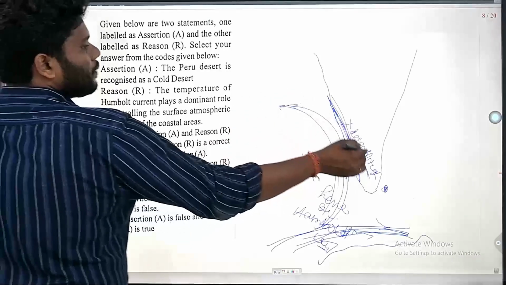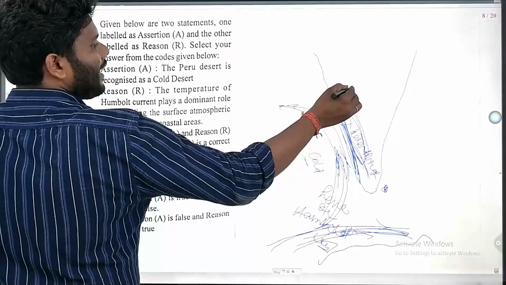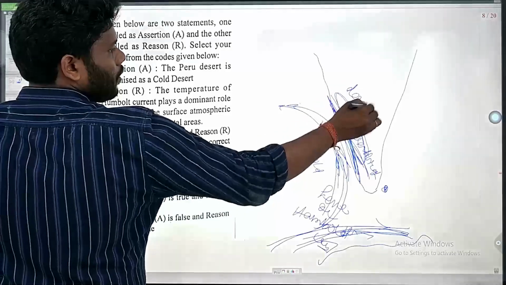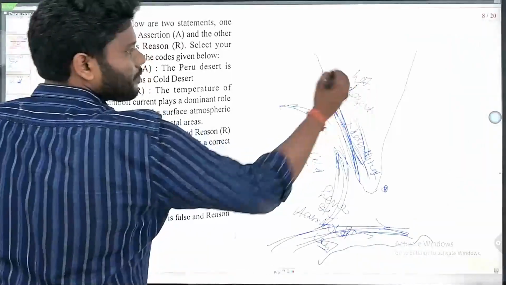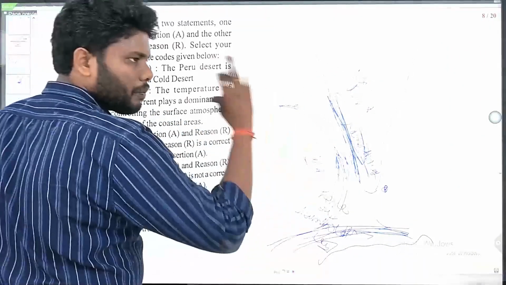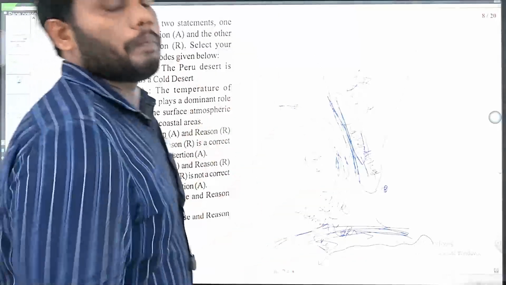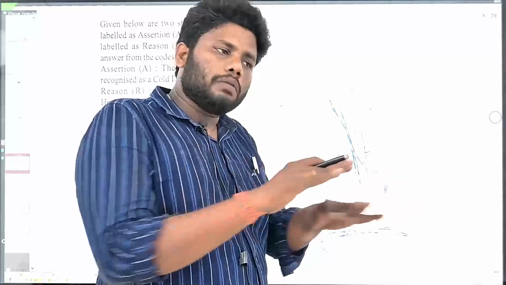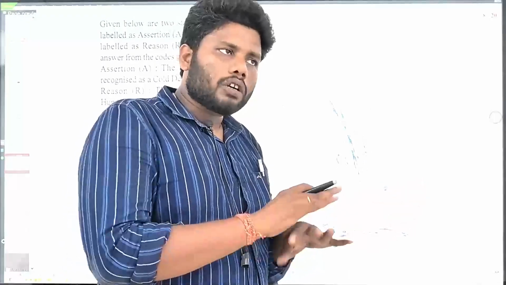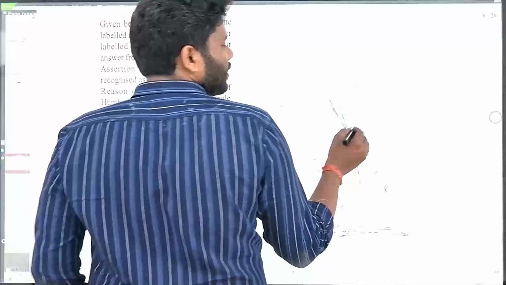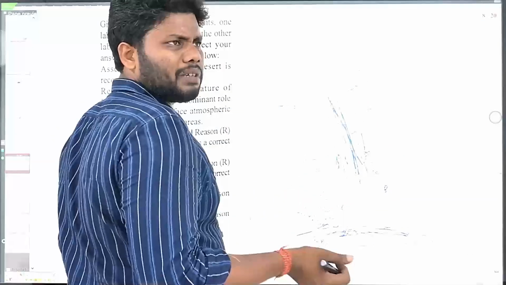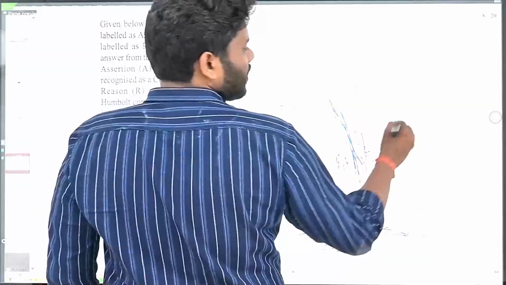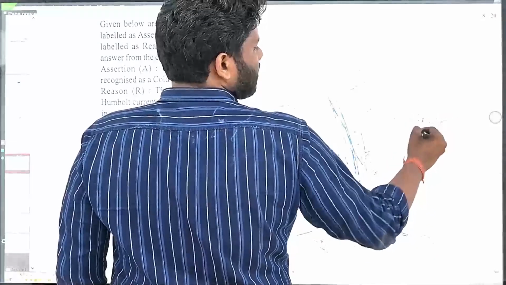So on the Peru coast, you are getting a desert here, but this is not a cold desert. This is a hot desert. With lack of rainfall, there will not be any type of soil or any type of glacier present. Nearer to that is Atacama, or it is part of the Atacama desert, which can be considered the driest desert of the world.